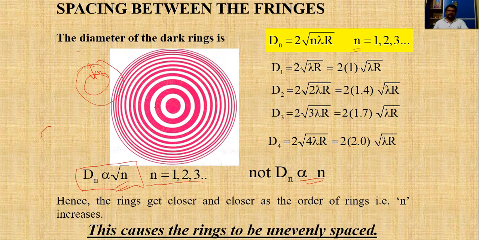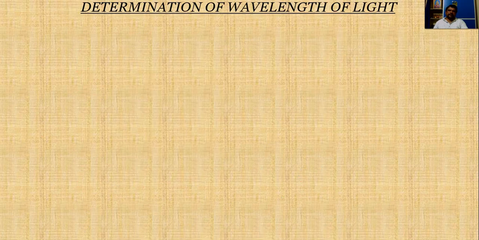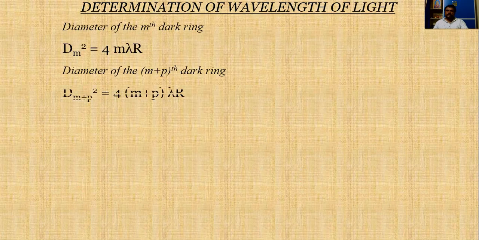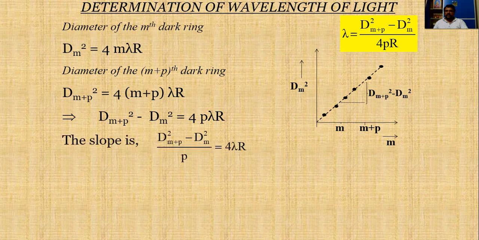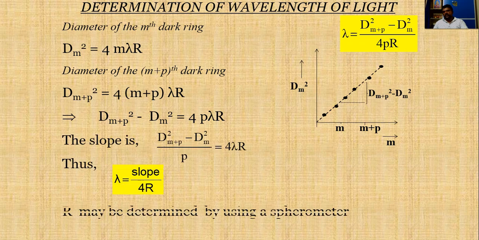This causes the rings to be unevenly spaced. Now let us find out the wavelength of the monochromatic light which we have used in this experiment. This is an experimental portion. In the experiment, I have already explained the experimental part. Let me here briefly explain.